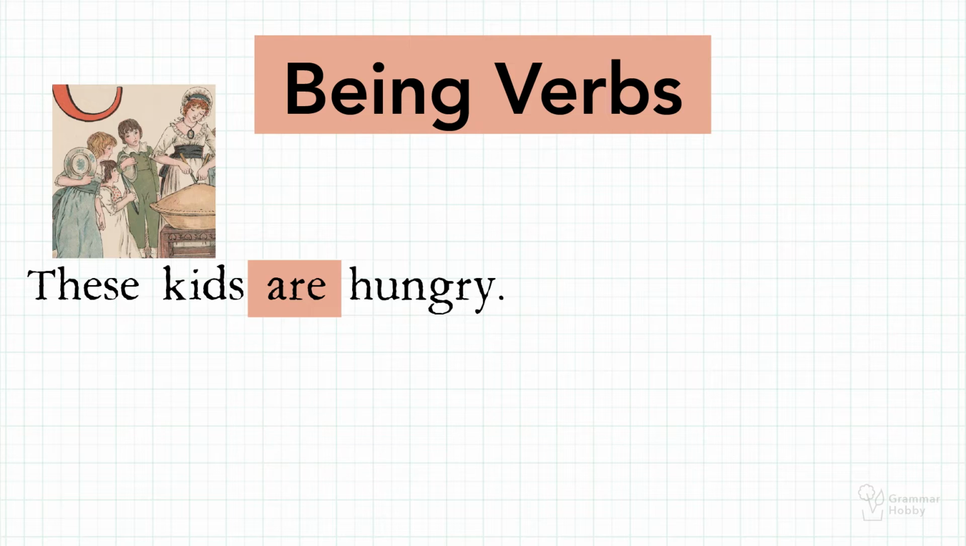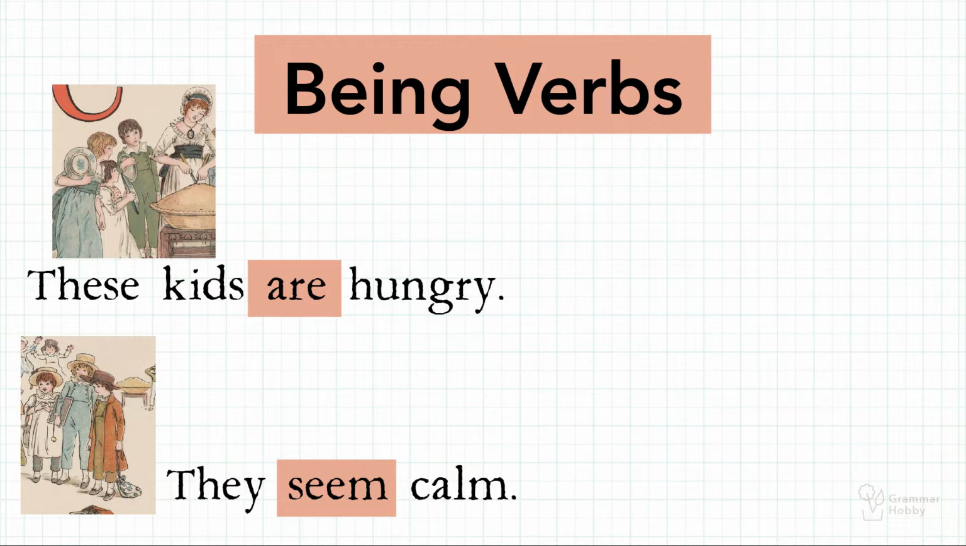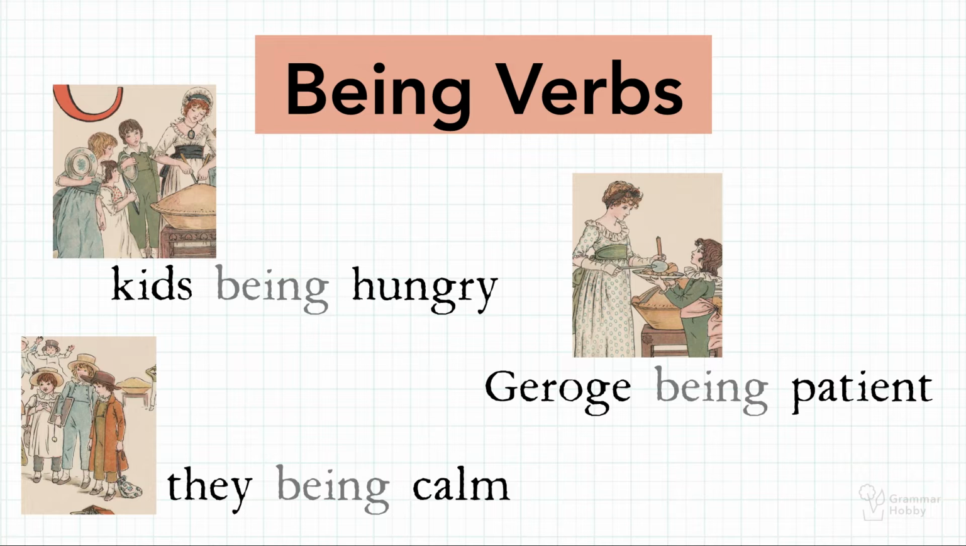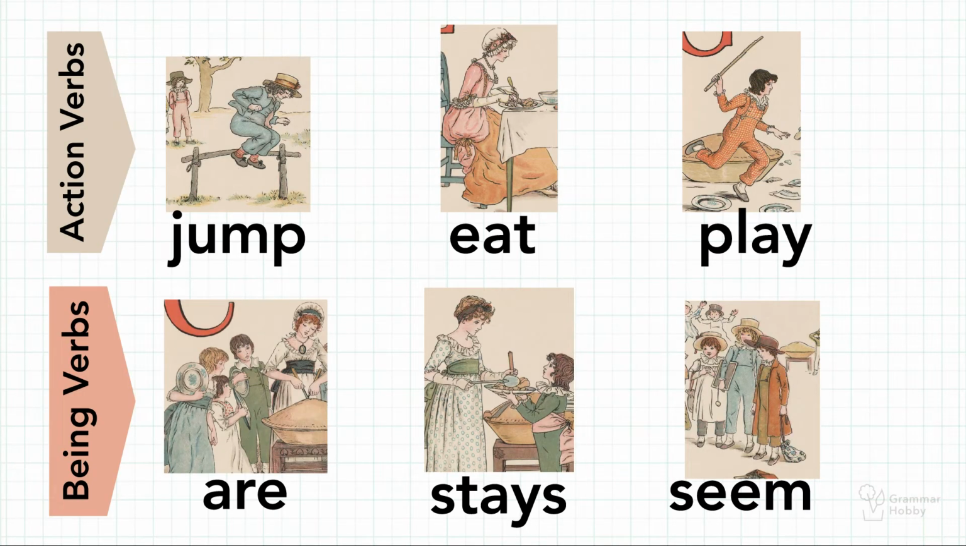Here are the examples of being verbs in a sentence. These kids are hungry. They seem calm. George stays patient. Being means you tell something about the state of someone. Kids being hungry. They being calm. George being patient. See the difference between the two kinds of verbs? One shows action, and the other one shows a being.